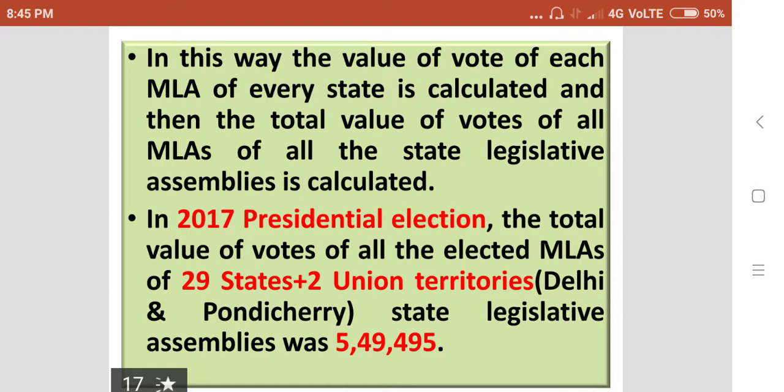In the 2017 presidential election, the total value of votes of all the elected MLAs of 29 states plus 2 union territories, Delhi and Pondicherry, which have been given the status of legislative assembly, was 5,49,495.